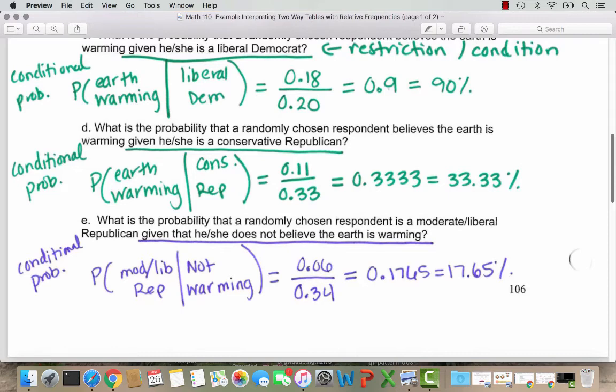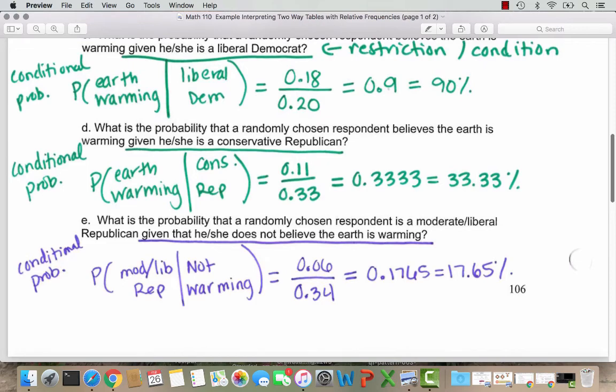Question E asks us to think about another conditional probability, but the difference here is that now we are restricting to people who do not believe the Earth is warming. So the question here asks us, what is the probability that a randomly chosen respondent is a moderate/liberal Republican, given that he or she does not believe the Earth is warming? So notice in our notation here, in the probability in parentheses, our line in the second part is not warming. You can always think about the restriction as coming second in the probability notation, and it corresponds with the denominator.